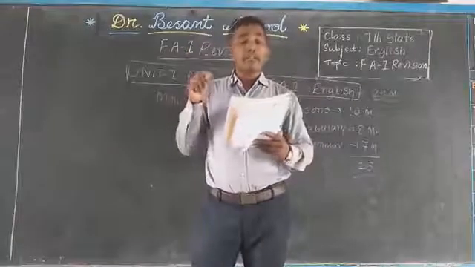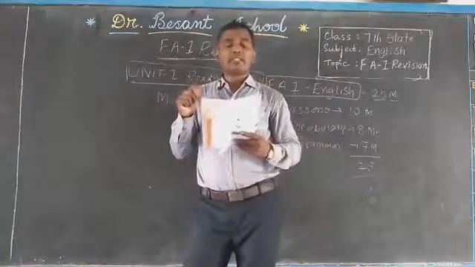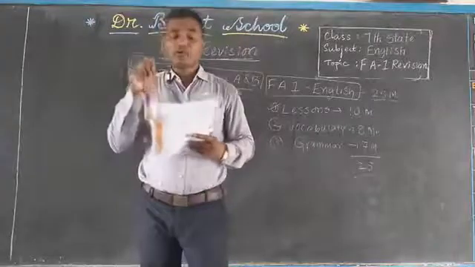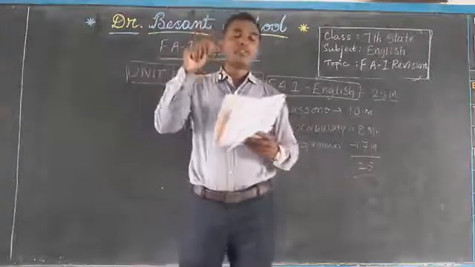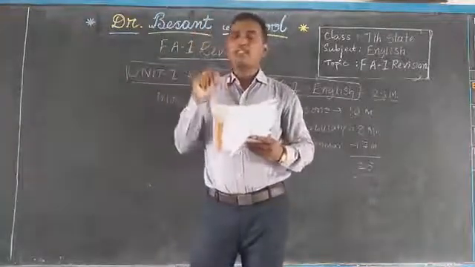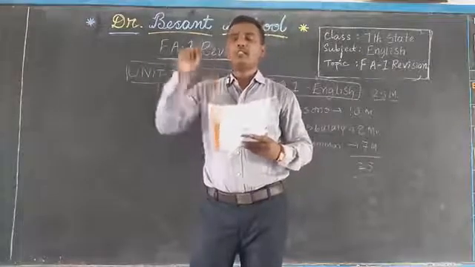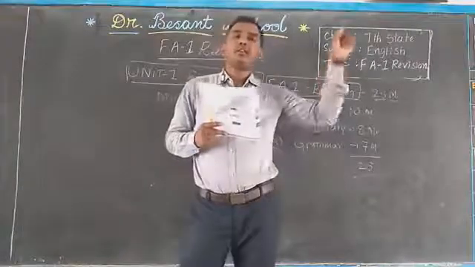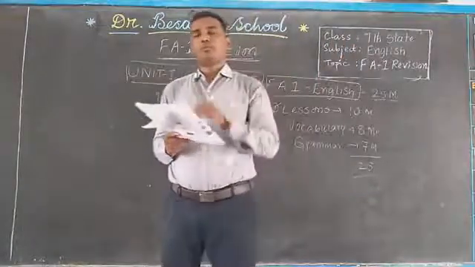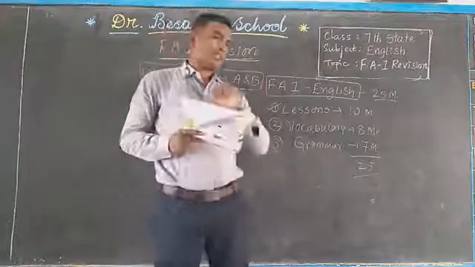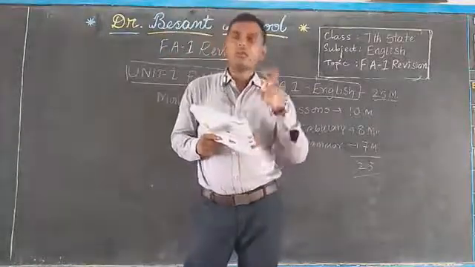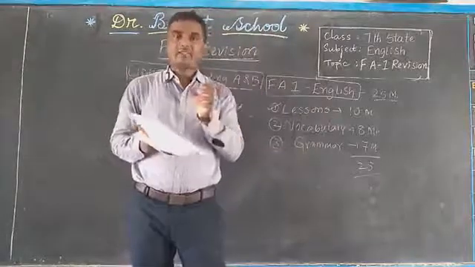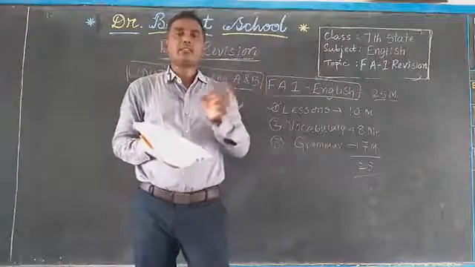The town mouse had been ill and wanted to visit his cousin on the doctor's advice. Why did the town mouse visit the country? Who advised him to visit a country? Who advised the town mouse? The doctor advised. What was the problem with the town mouse? Illness. Okay, what is the answer?